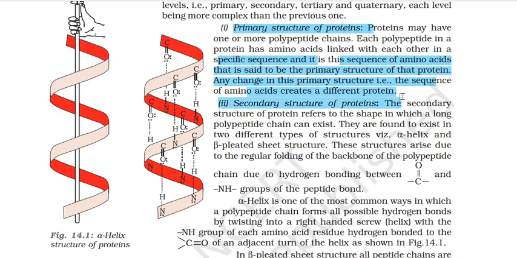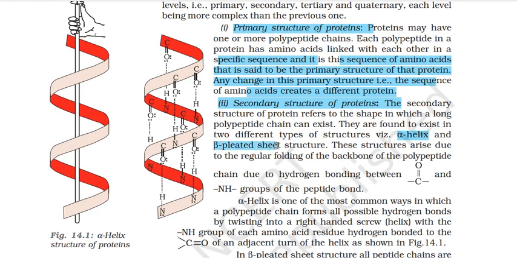So in the primary structure, along the length, we can have many such lengths, many chains, which we later bond with each other. But on the primary level, we just consider one chain and the amino acids it is composed of. What is now the secondary structure? This refers to the shape in which a long polypeptide chain can exist. In what shape will the chain made of amino acids exist? Either it's a helix or a beta pleated sheet. We have two here, the helix and the beta pleated sheet.